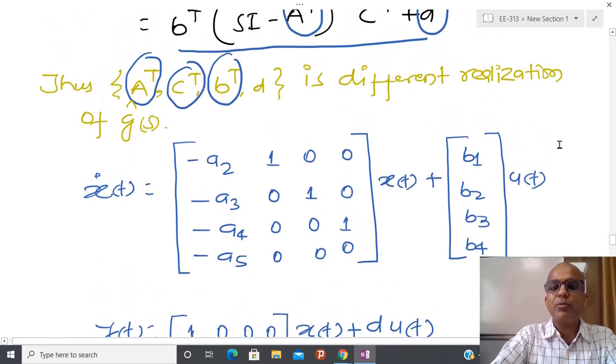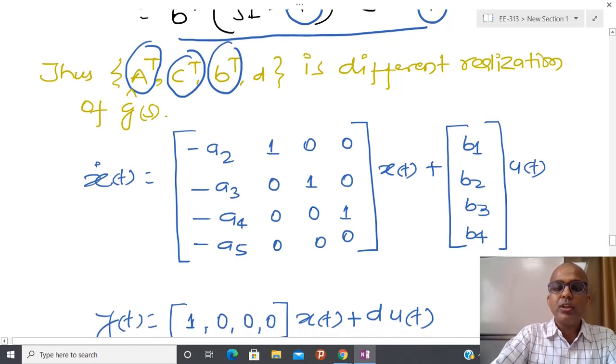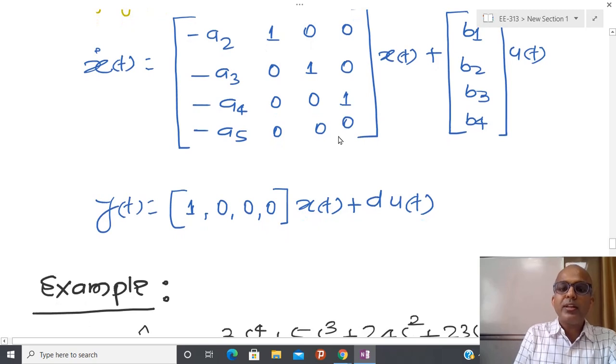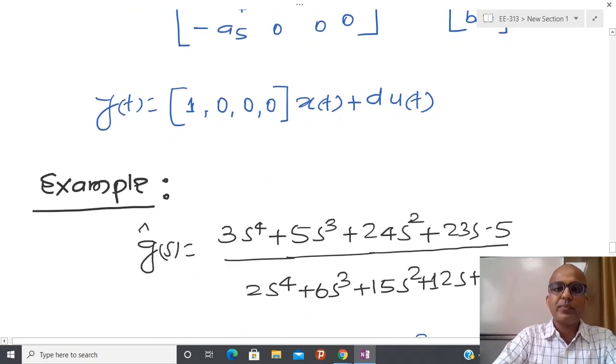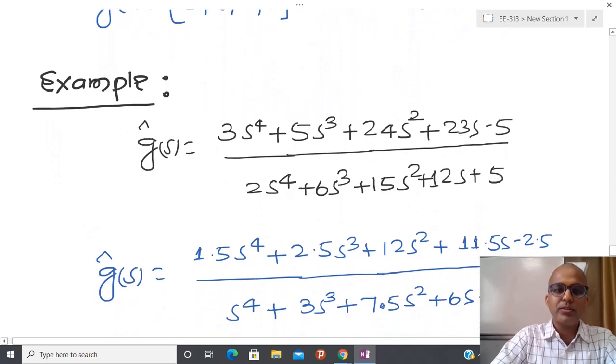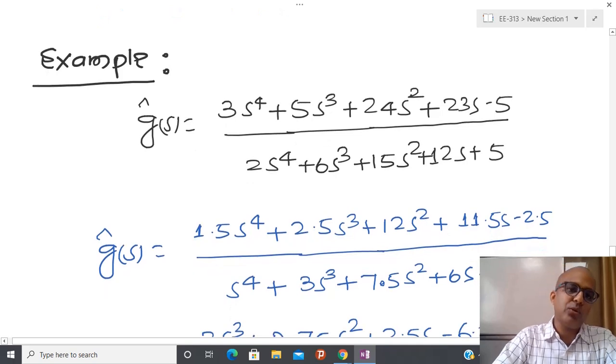So whatever C matrix I am going to replace here, in place of B, C, I have B transpose. So now whatever vector is here, that is going to shift here. Since I have a single input and single output, if you multiply this, you are able to see that I have just a single output in this particular representation.